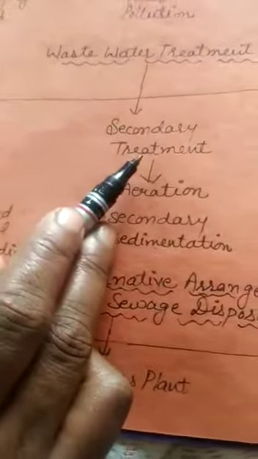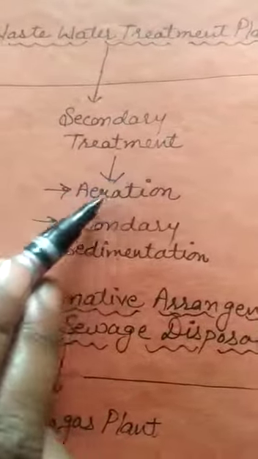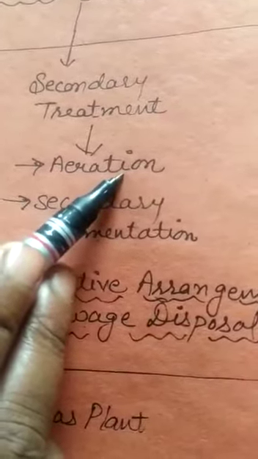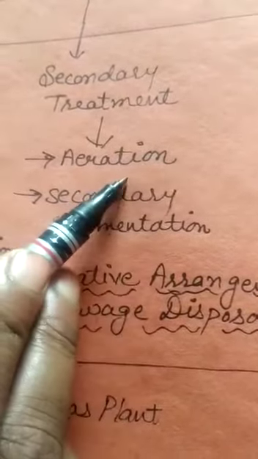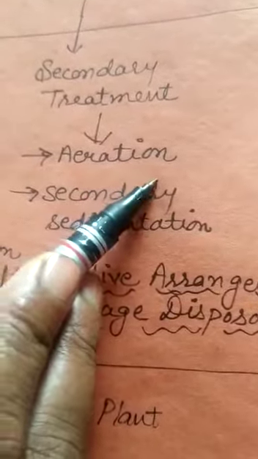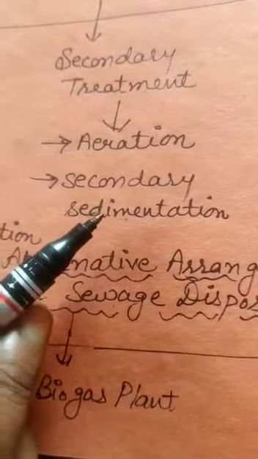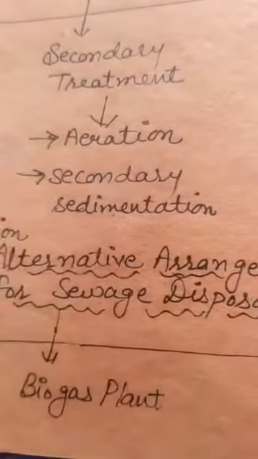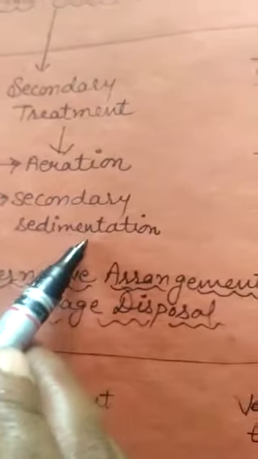In the second, secondary treatment, aeration is used. First one is aeration. Aeration means it provides oxygen to help aerobic bacteria to grow rapidly in the water. And the second is secondary sedimentation. In secondary sedimentation there is activated sludge, and it can be used for several aerobic bacteria to settle down.